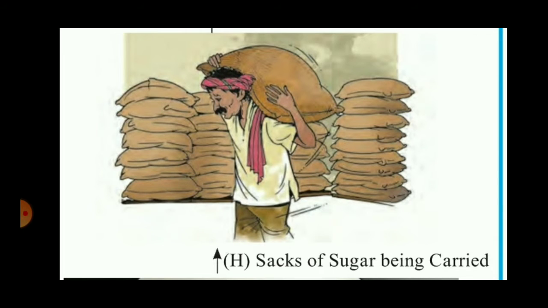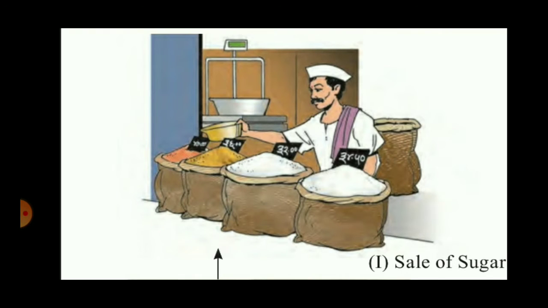Now the sacks of the sugar have to be carried. The sugar which is ready from the factory is taken to the place where it will be sold. So the sugar is filled in these sacks, it is loaded into the truck, and these trucks will be carrying it to the place where it will be sold. So sacks being carried, that is, the loading of the sugar is being done in this picture. So this is a tertiary occupation. And sale of the sugar. Finally, the sugar is now ready for sale. It will be purchased by the consumers, the customers. So sale of the sugar is again a tertiary occupation.